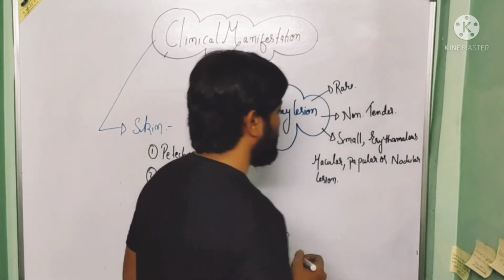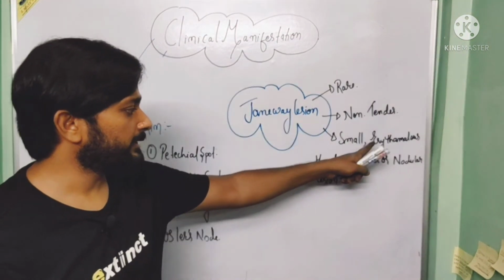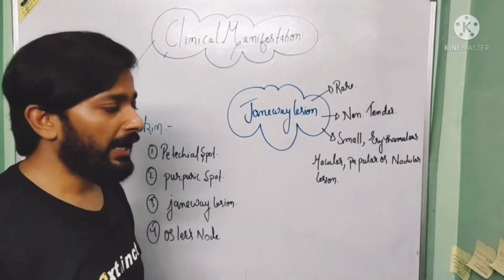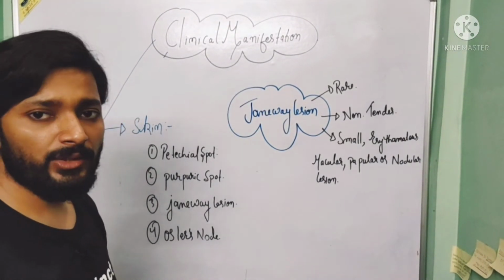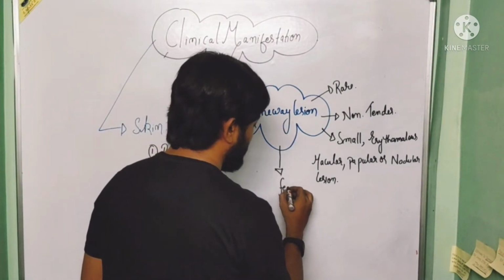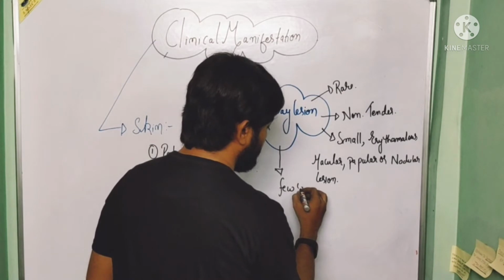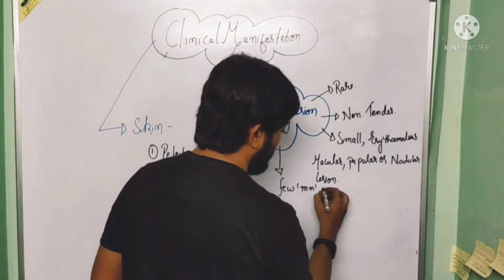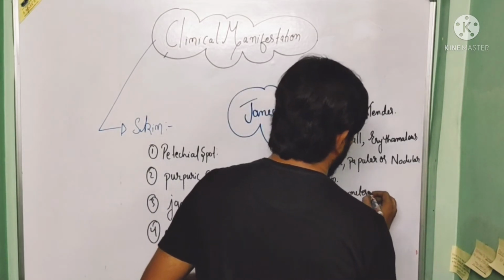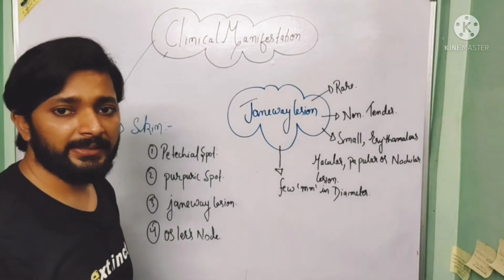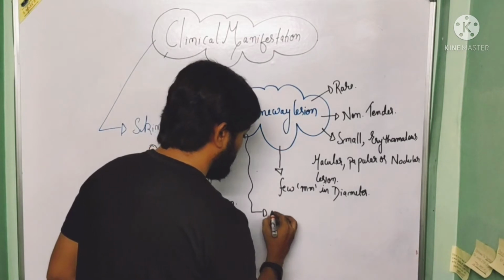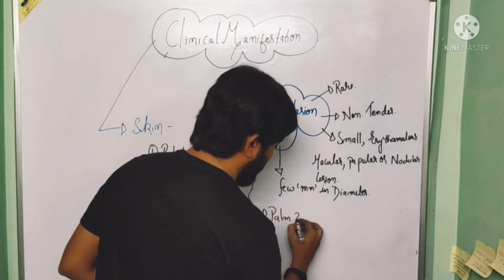So when we talk about the morphology of the lesion, so it is a small erythematous, macular, papular or nodular lesion. And after that, when we talk about the size of the lesion, so it is a few millimeter in diameter. Now, when we talk about the site of the Janeway lesion, so it is mostly seen on palm and soles.